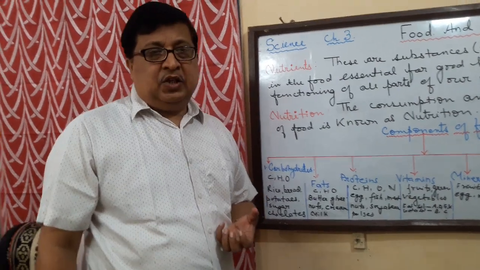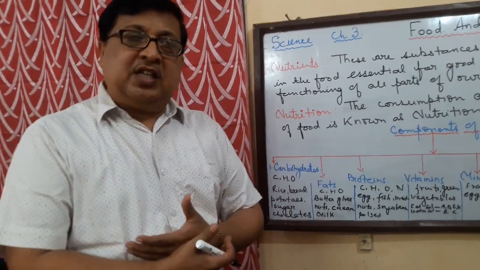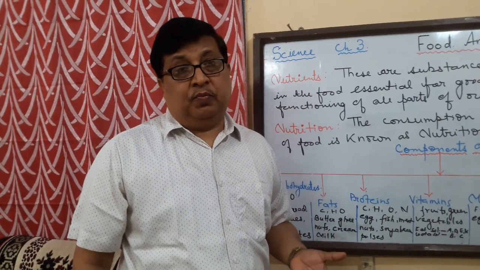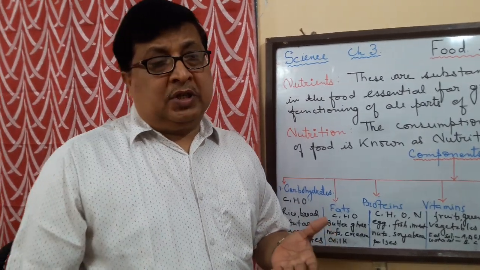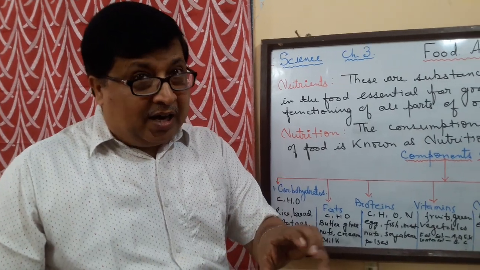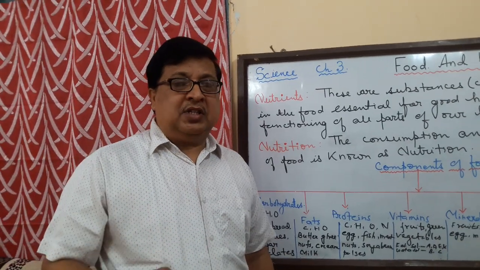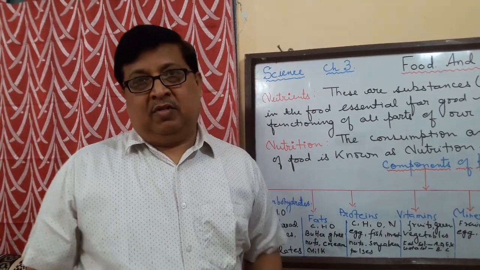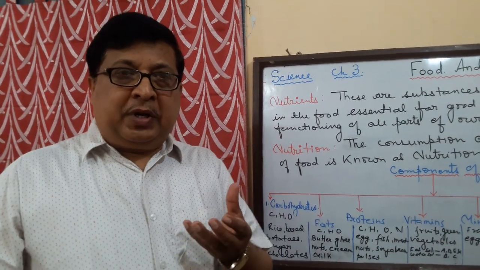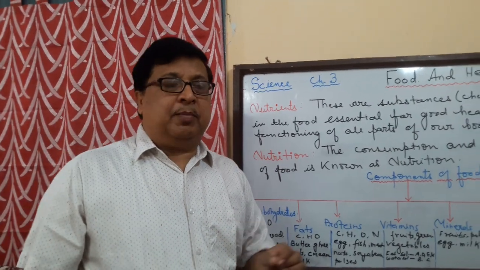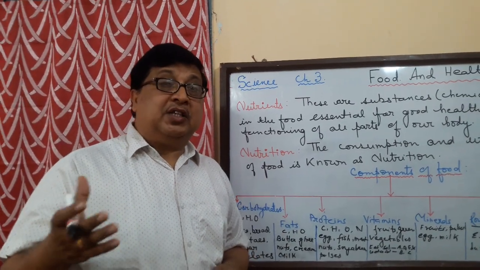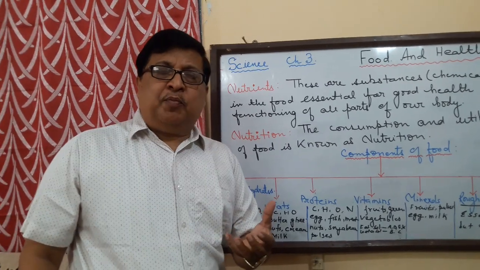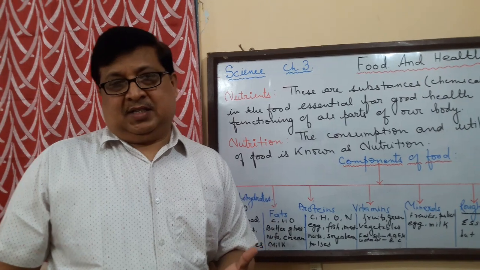Now these fats usually are stored inside our skin, sometimes in the kidneys and livers too. And of course, if it gets stored in the arteries, I hope you remember the arteries, it makes the tubes narrow. And what happens? If the tube becomes narrow, less oxygenated blood is pumped, and that may be a reason for heart attacks. So we should not take a lot of food that is rich in fats.